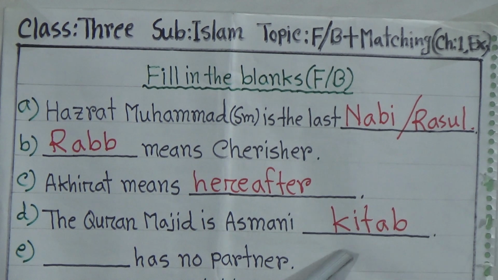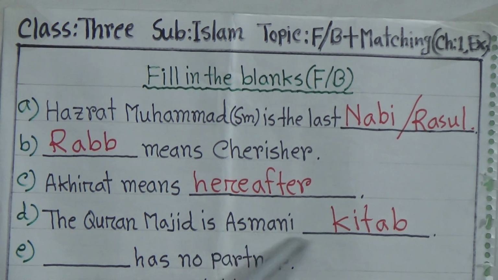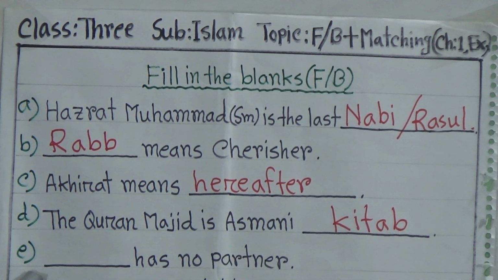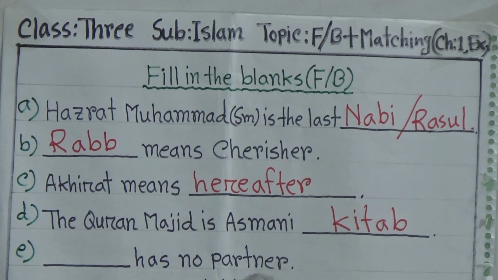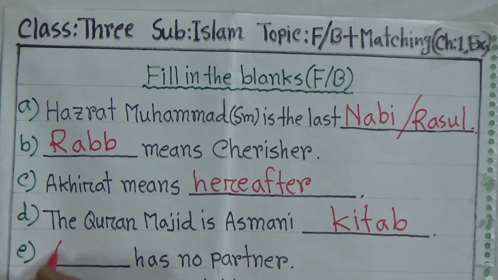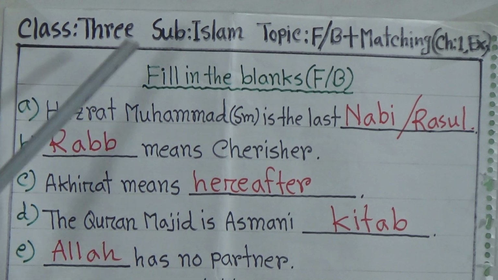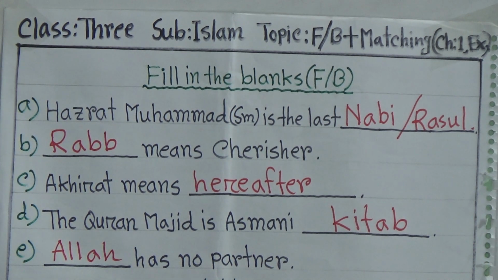For the honor of a religious book, that's why we use the word Kitab. Kitab is an Arabic word. So this is Asmani Kitab. Then number E, the last one: dash has no partner. Who has no partner? Allah. You know the answer. Allah, A-L-L-A-H. Allah has no partner. So that was the fill in the blanks answer.